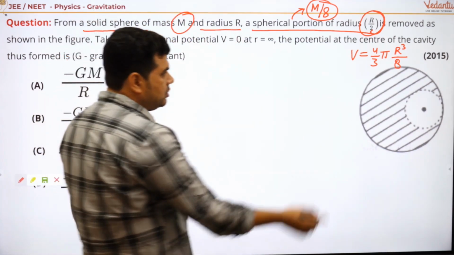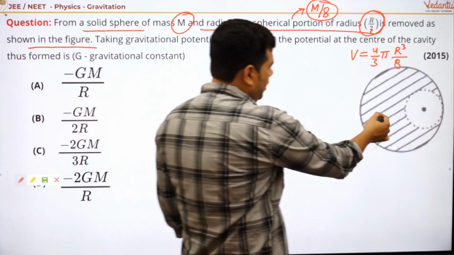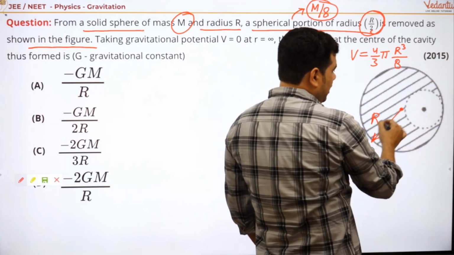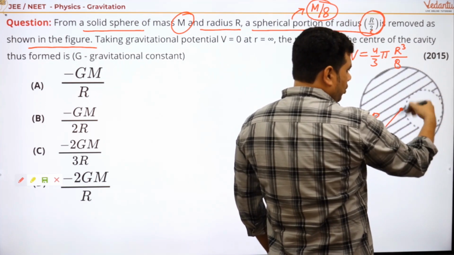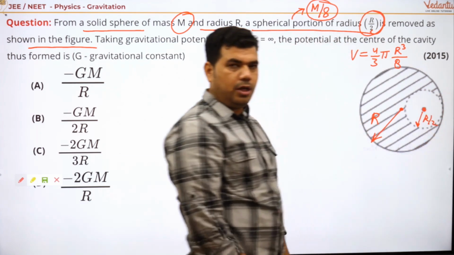See here, the mass of these two is removed as shown in the figure, right? So this is the center, this is the radius R, and this is the center of the other one, and its radius is R by 2. Okay, very good.